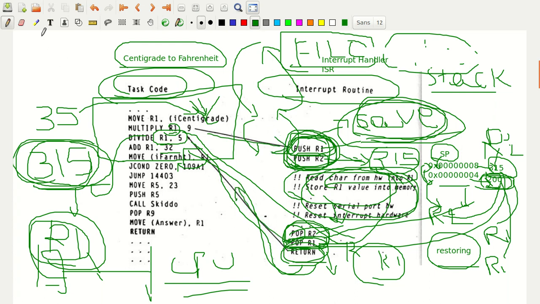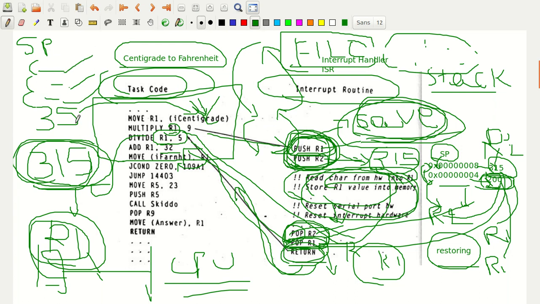Whenever I push the content onto the stack, you have a stack pointer. Your stack pointer keeps on decrementing the memory address location, keeps on storing the register contents onto the stack, and after storing the register contents onto the stack, you pop it back. So you take it and store it in the reverse order, in the reverse order of the register list. Then you take it from the memory locations and store it back into the registers.